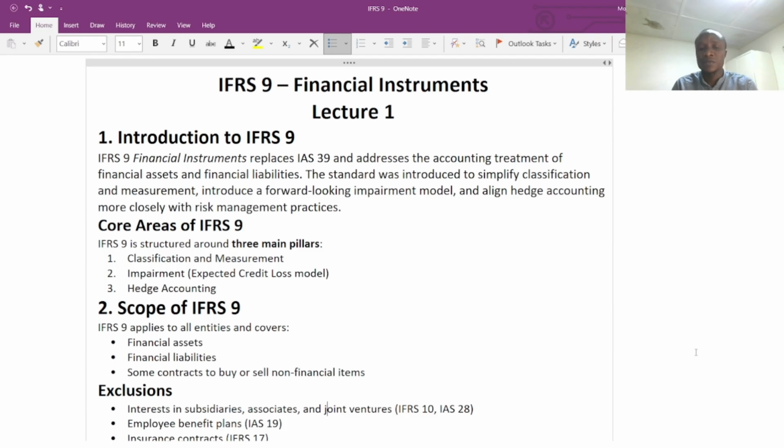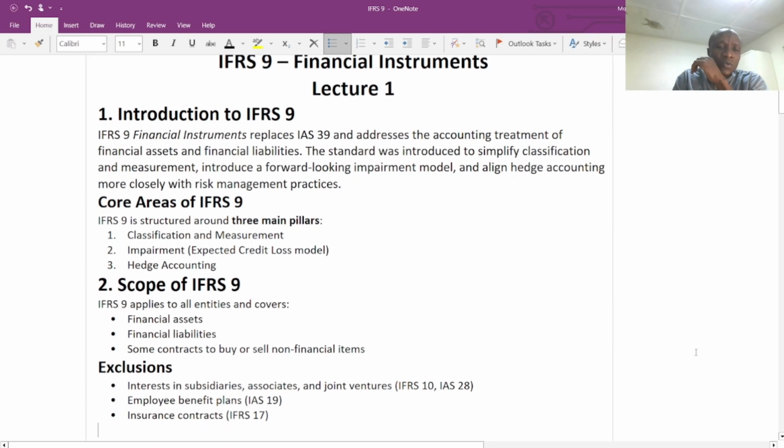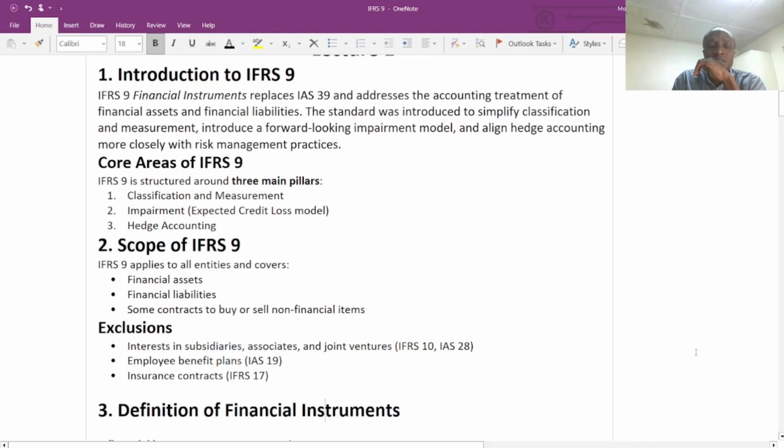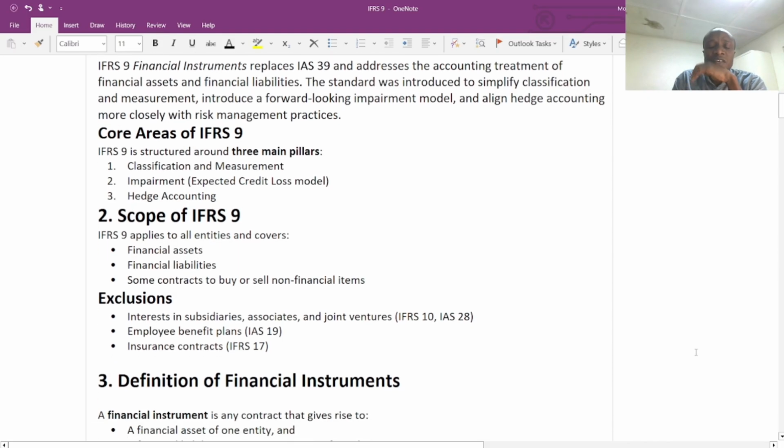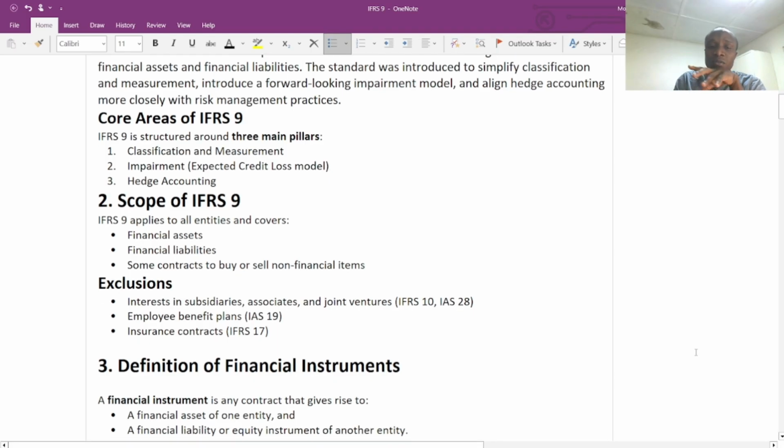these various risks. So now the scope of IFRS 9, it has to do with the financial assets, the financial liability, and some contracts, very important, some contracts to buy or sell non-financial items. So we are going to look at it throughout the session of IFRS 9. Also, we are going to look at aspects that did not fall within the scope of IFRS 9.